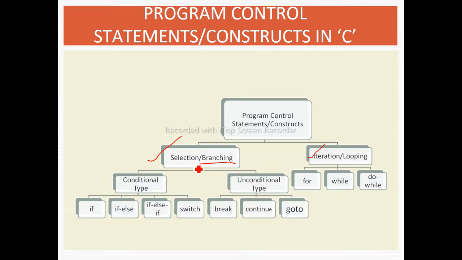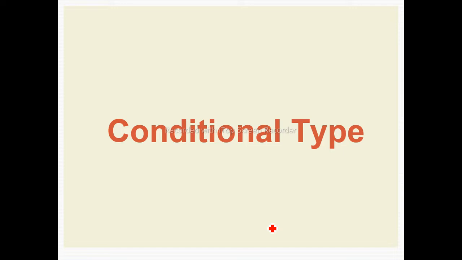Again, in selection branching there are two types, conditional and unconditional. In the conditional we can give a condition for a block of statements to get executed, and in unconditional we can directly go to that particular statement or block of statements to get executed. So this is the whole classification of branching or control statements.